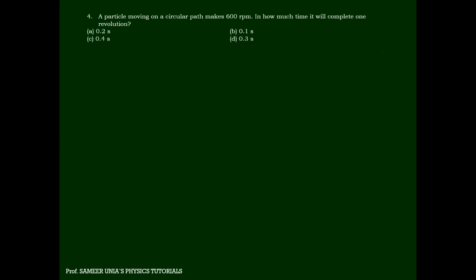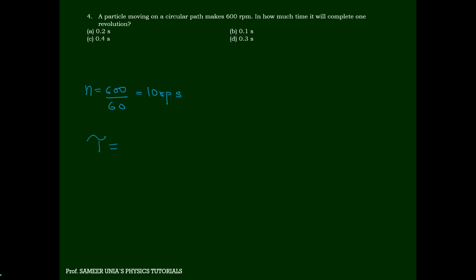Question number 4. I'll do till 25 today. Everyone has to pay attention. A particle is moving in a circular path making 600 revolutions per minute. So frequency is 600 divided by 60. In how much time will it take one revolution? So they are asking about time period.